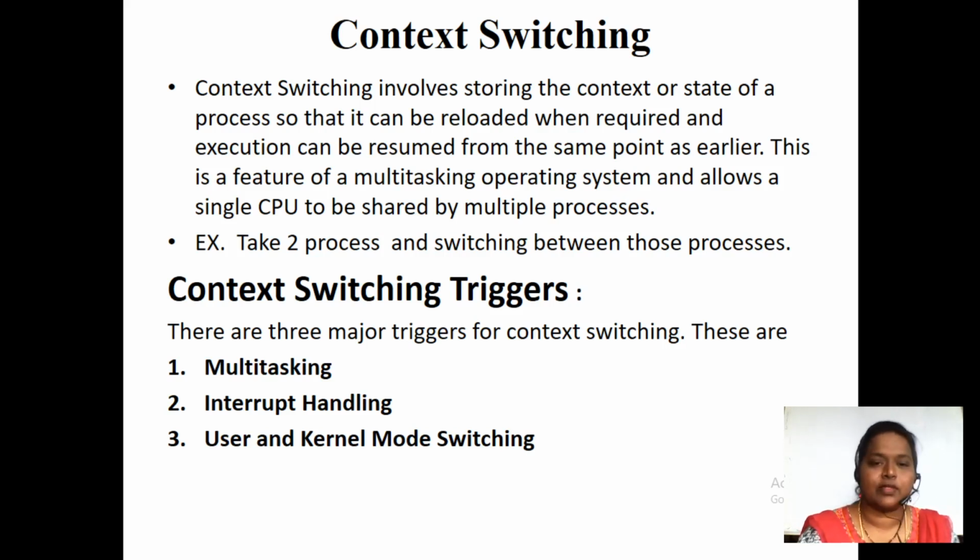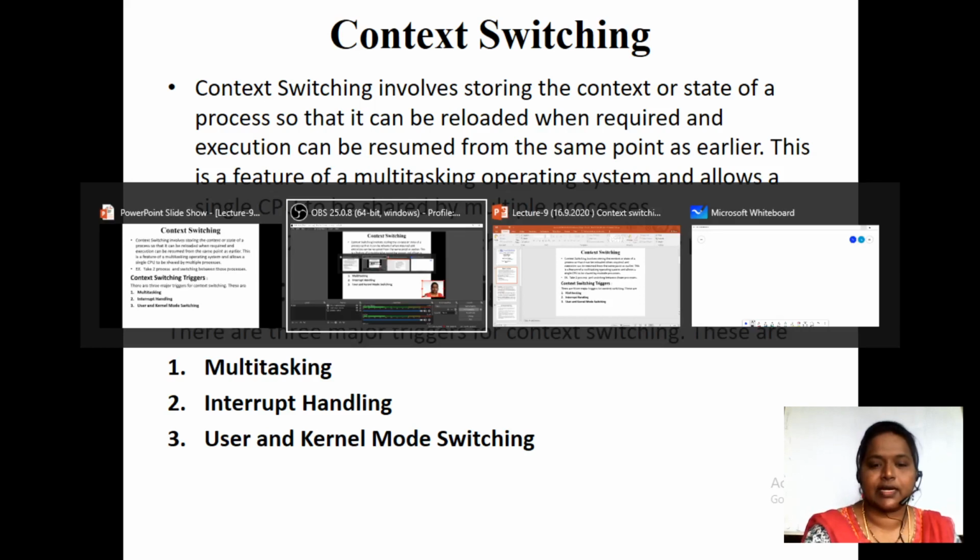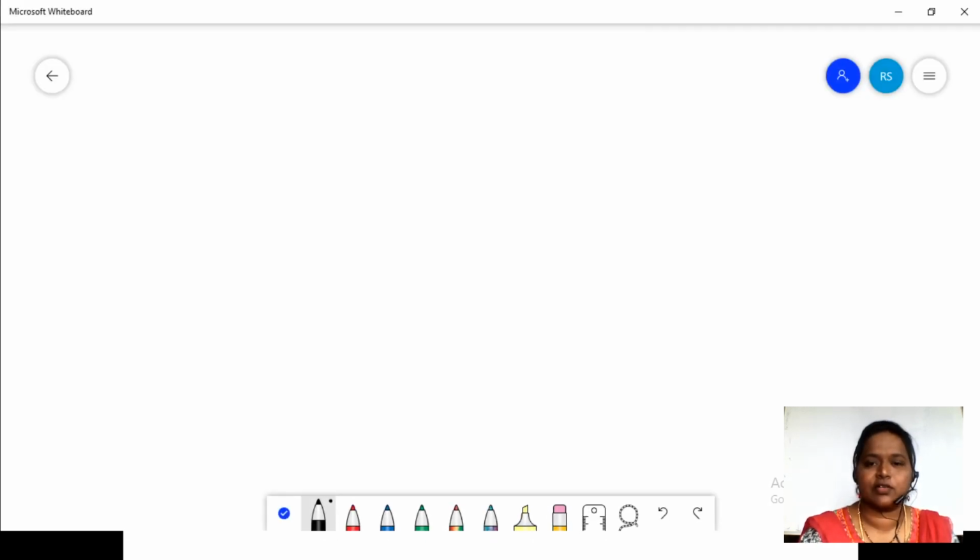In the previous class, we have seen the processes. Is it not so? We have seen different types of processes and the different states of a process. All the things we have seen in the last class. Today we'll discuss context switching, which is a very important concept in processes. So let us get started with context switching. Fine.